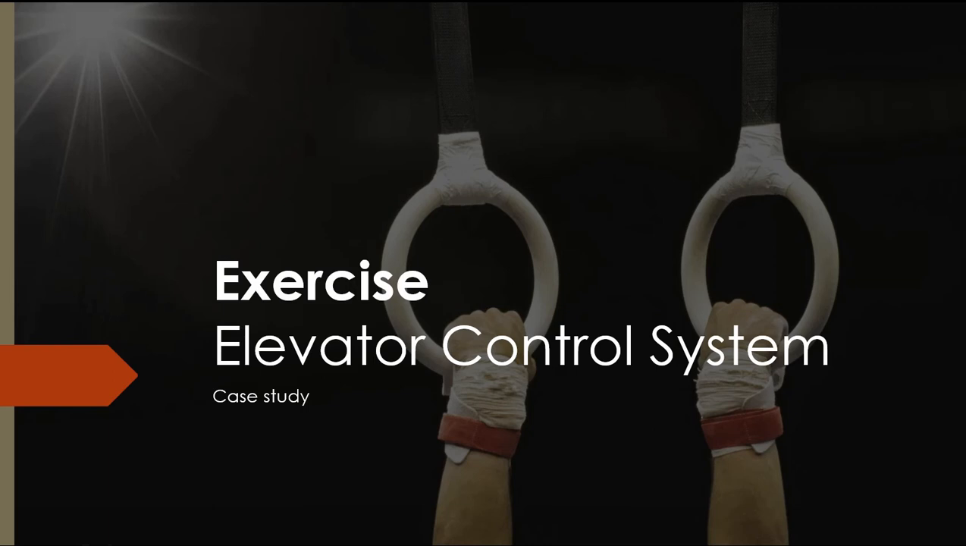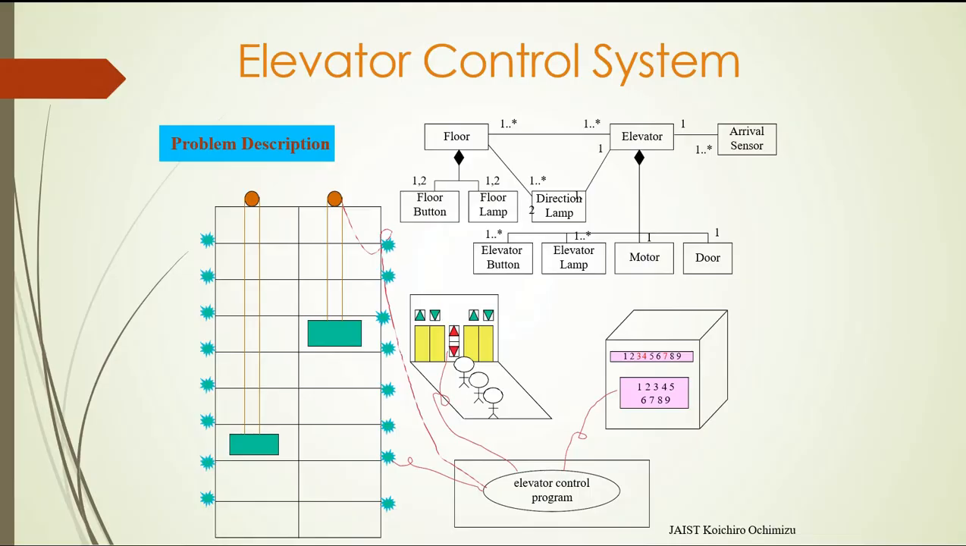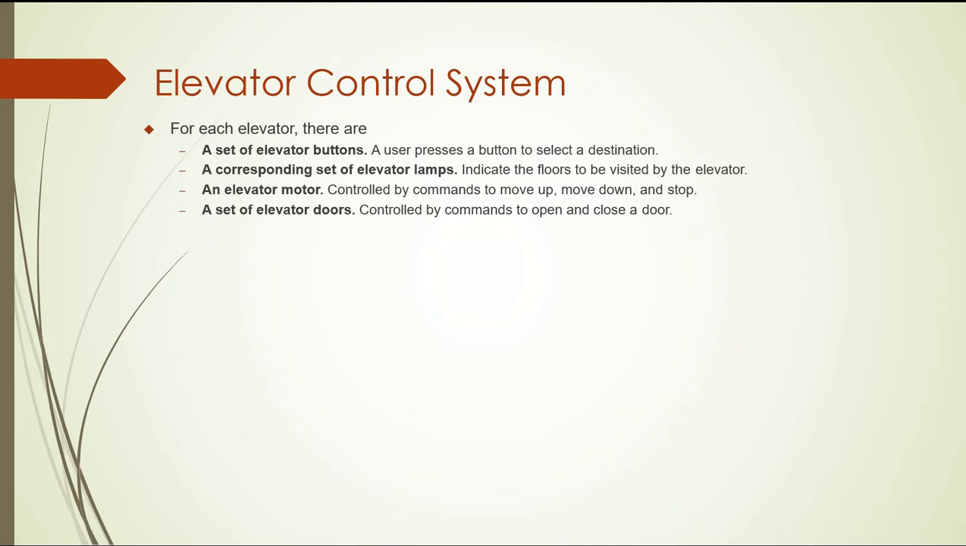So the second example exercise, okay, show me your muscle, is elevators. I selected this one as an exercise because everybody knows how the elevators work, even though I have a description here. Let me start with the components. We have a set of elevator buttons. We also have a lamp for each elevator. We have a motor. We have the elevator door.